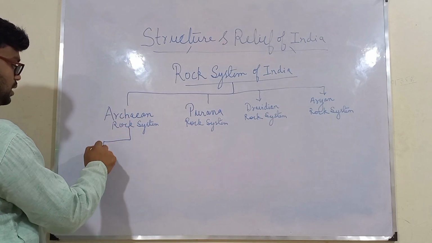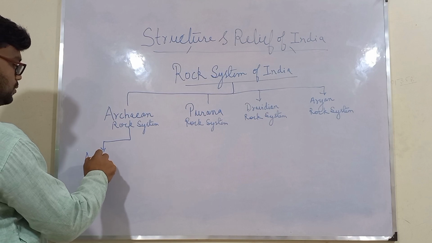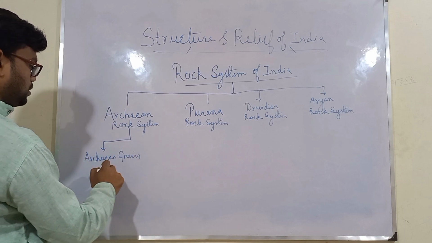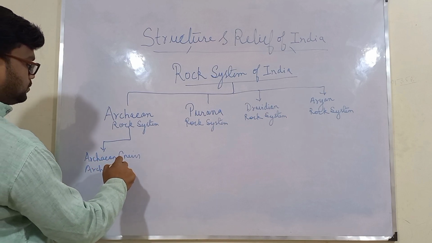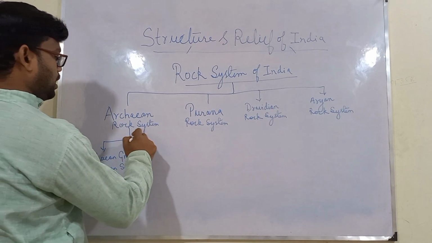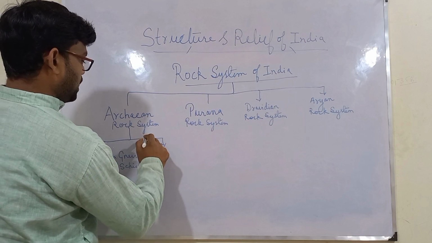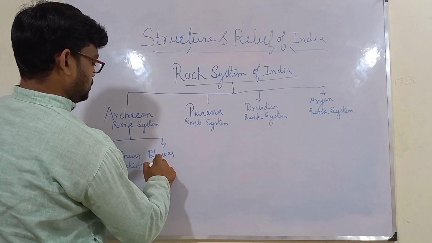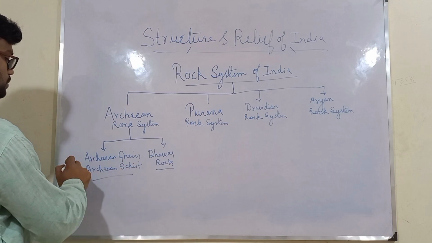The Archean has been classified into Archean gneiss and Archean schist. Okay, and the second part of this Archean rock system is Dharwar rocks.